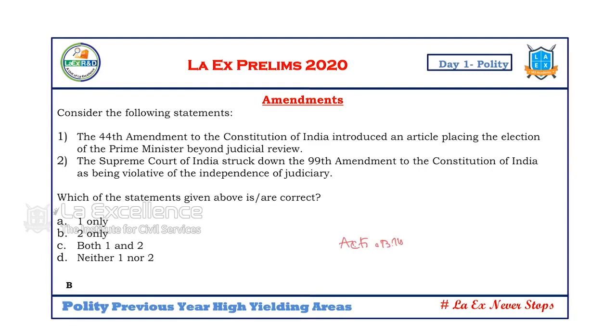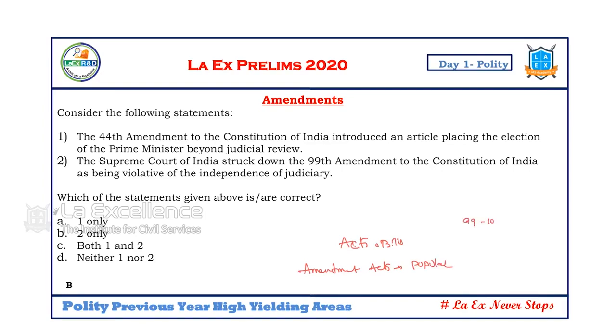Along with that, I will ask them to make a video in the material on popular amendment acts, like the 42nd Amendment Act, 44th Amendment Act, 61st. So we will try to know all these amendment acts. Over and above that, 99, 100, 101, 102, 103 are very much in the news. We need to know about those amendment acts.